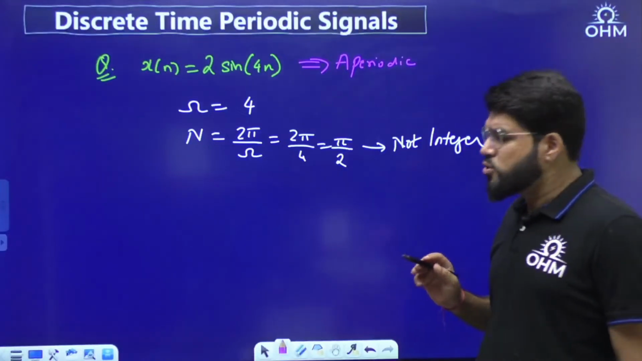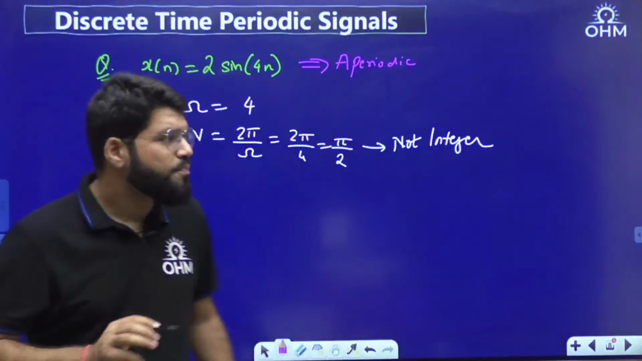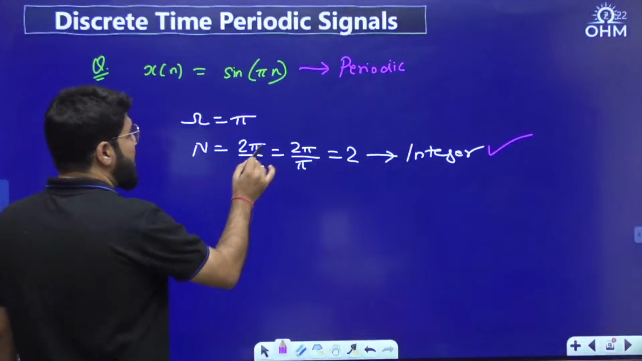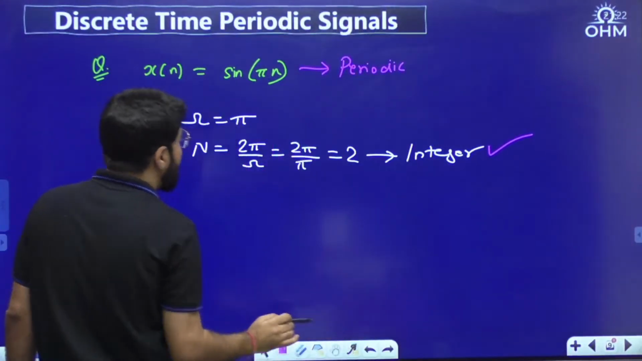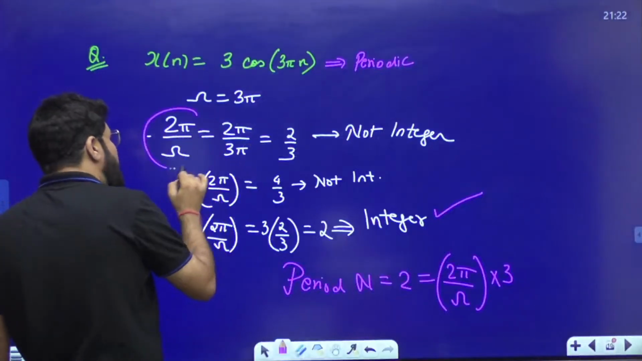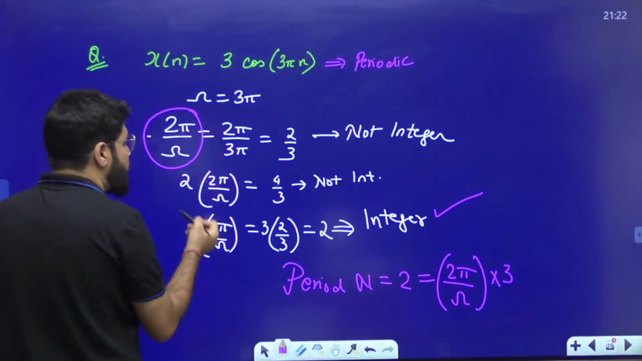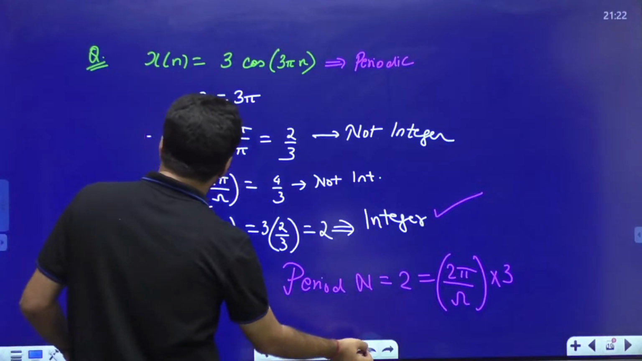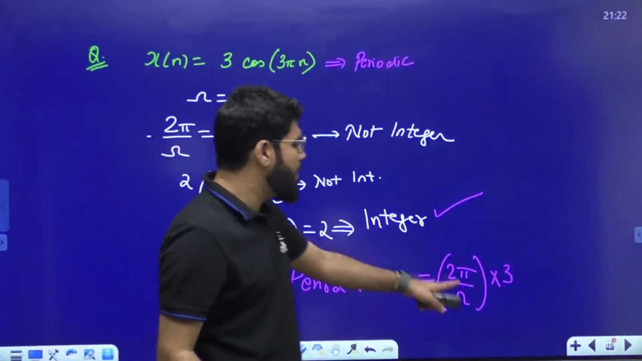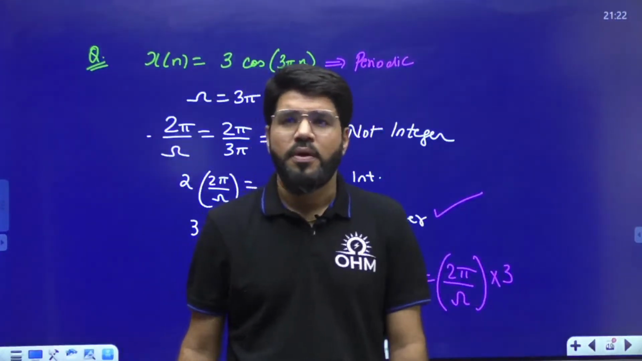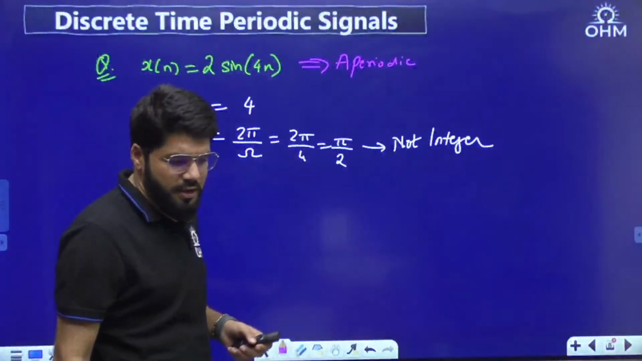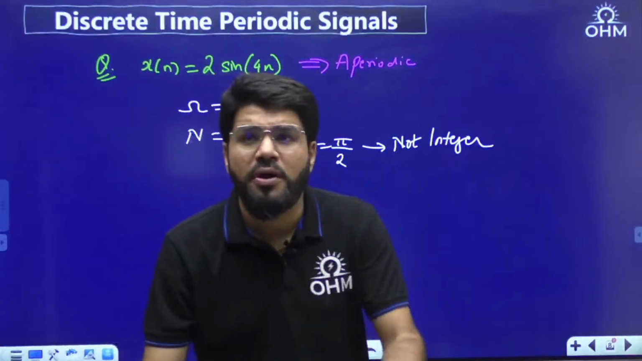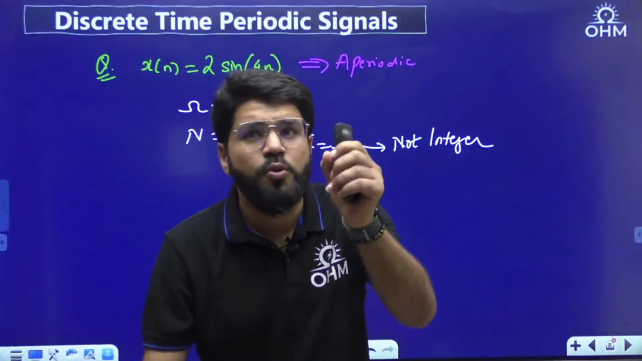Getting it? So what is the condition? The time period sometimes can be 2 pi by omega, like case number 2. It is directly 2 pi by omega. Sometimes it may not be 2 pi by omega, but it may be twice of 2 pi by omega, thrice of 2 pi by omega, or 2 pi by omega into some integer value. Or sometimes there cannot be any period. The signal is aperiodic.